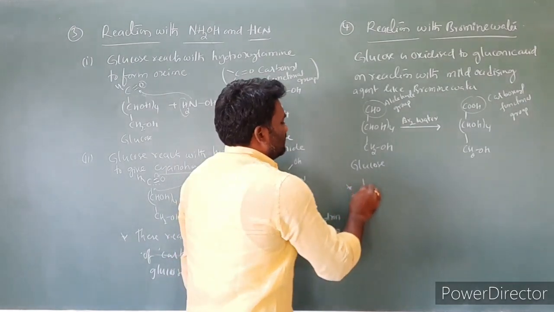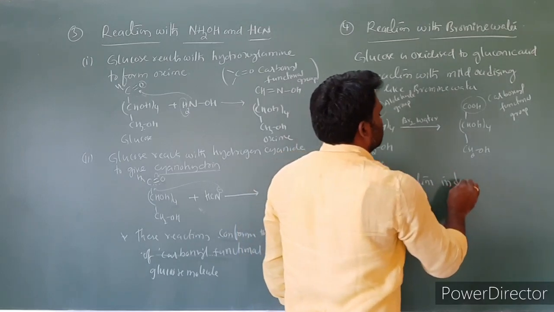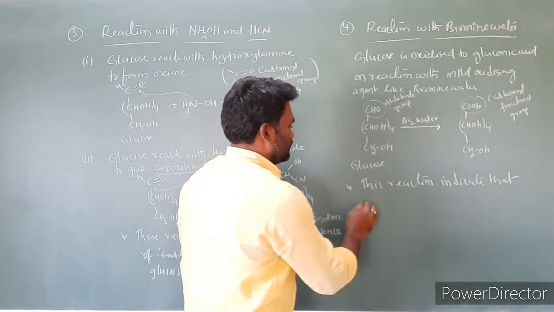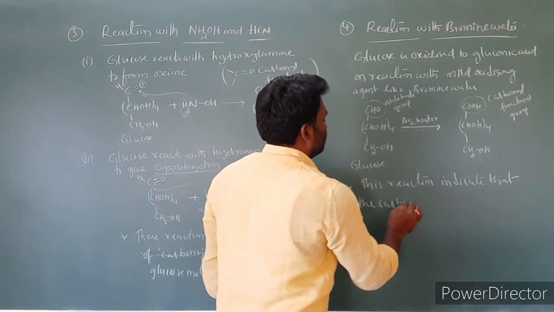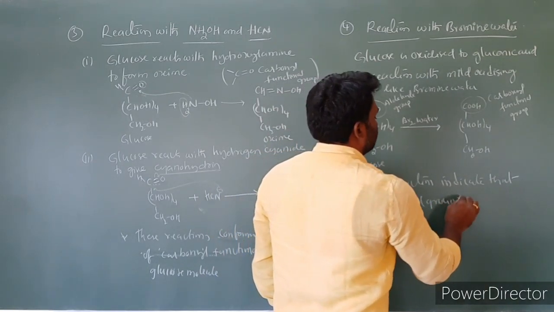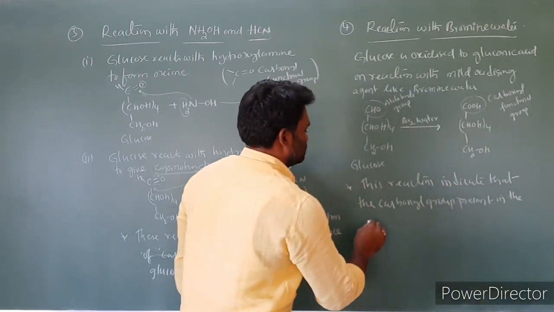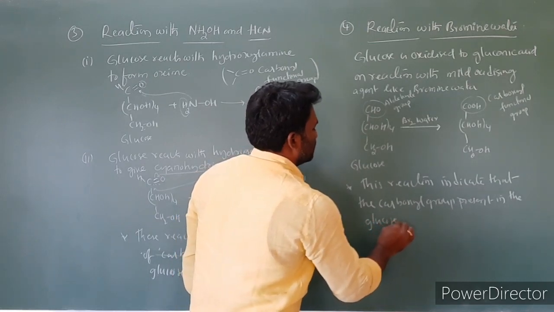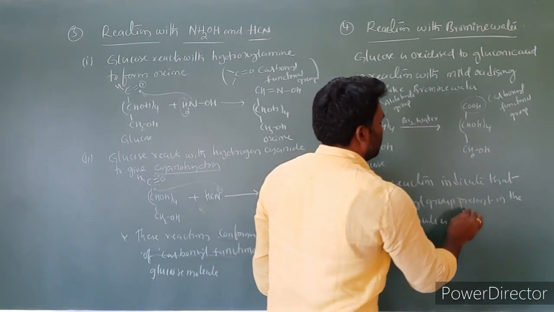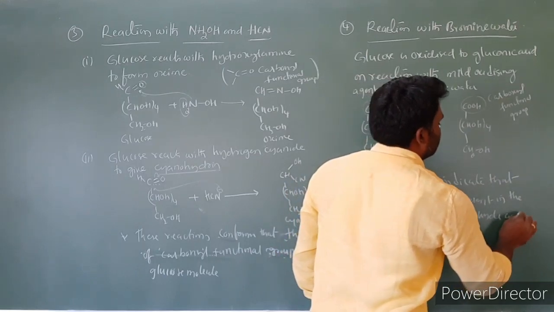That is the statement. This reaction indicates that the carbonyl group present in the glucose molecule is an aldehyde group.